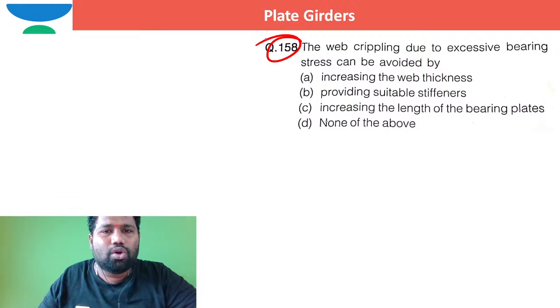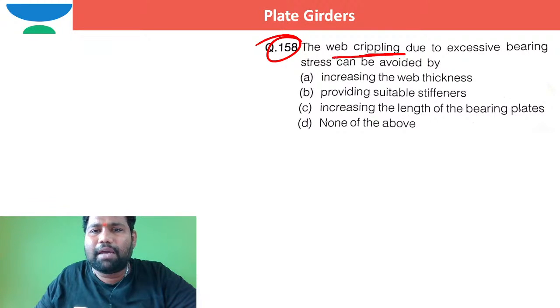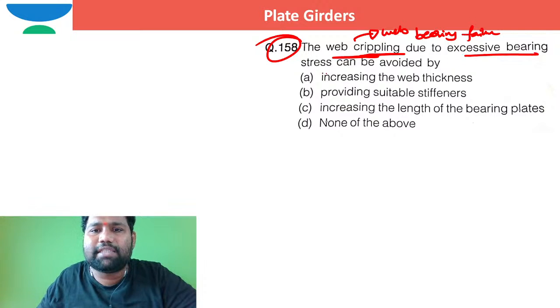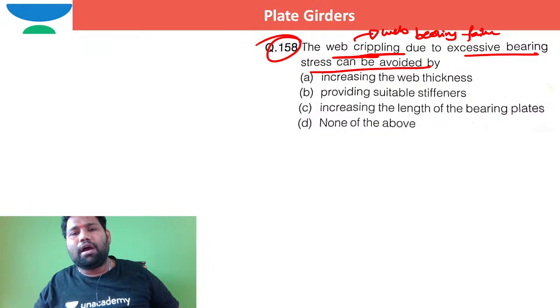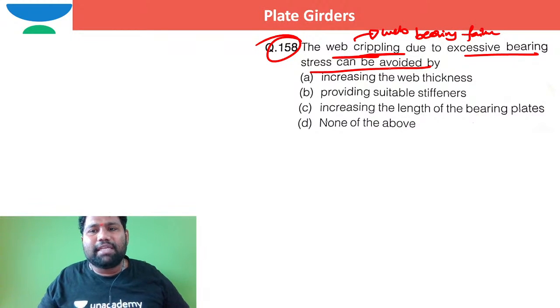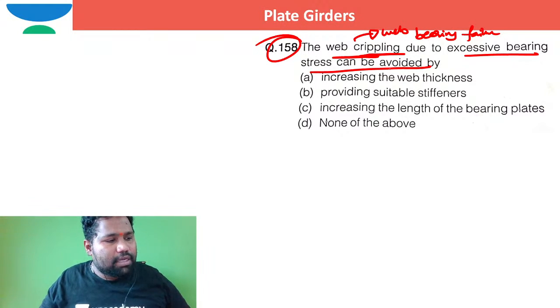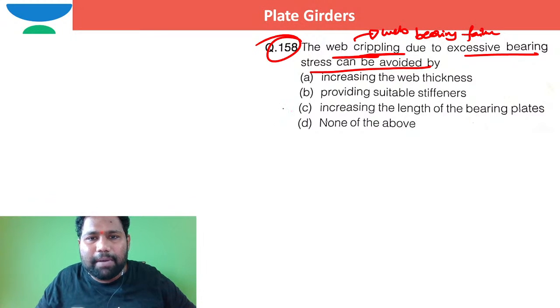Can you see this question? The web crippling, that is web bearing failure due to excessive bearing stress, can be avoided. How can this web crippling be stopped? It can be stopped by increasing the length of the bearing plates.